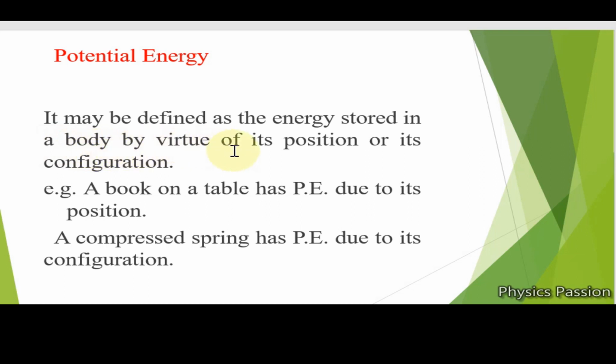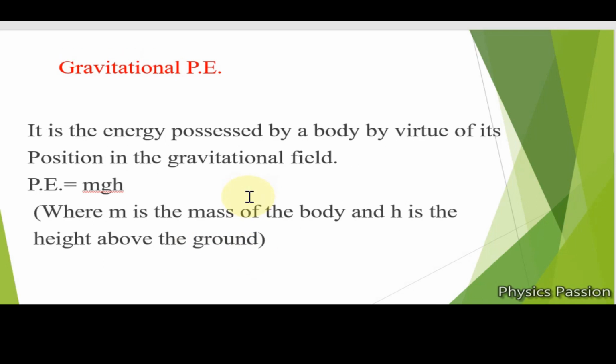Next is potential energy. It is defined as the energy stored in the body by virtue of its position or configuration. So the body which is at rest will possess the potential energy. For example, a book on a table has potential energy due to its position, and a compressed spring has potential energy due to its configuration.